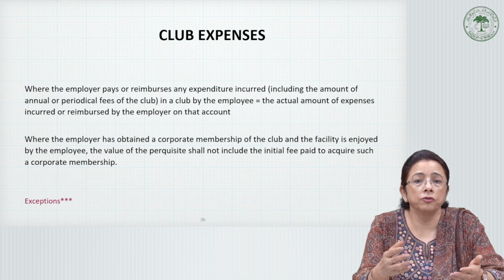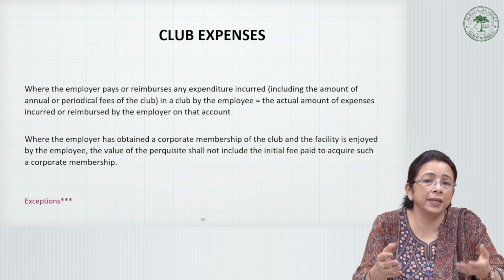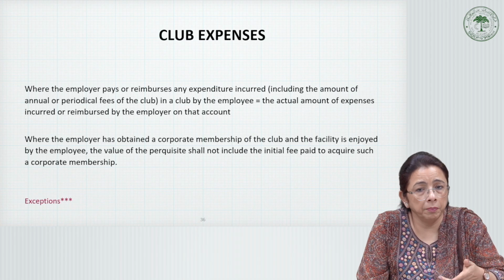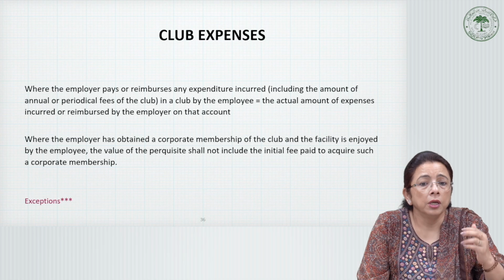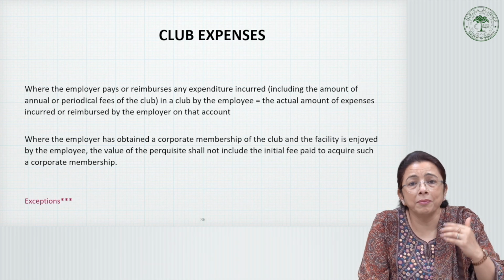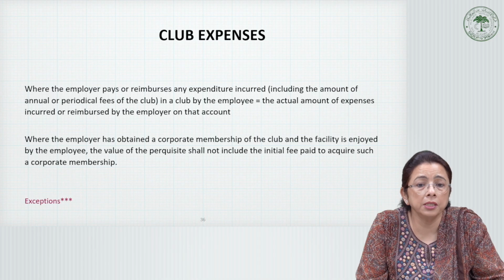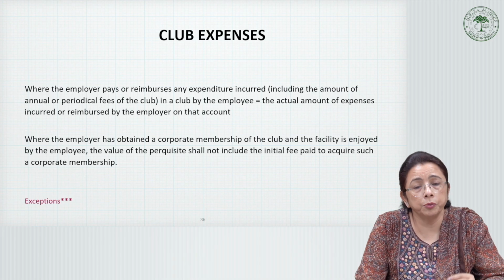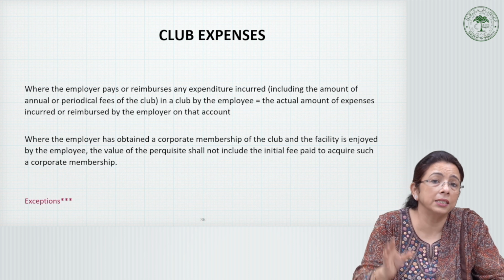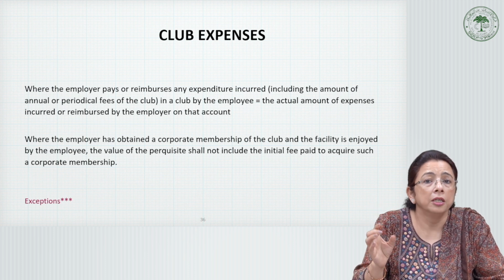For example, one floor of the office complex is assigned for a gym, or a sports complex is developed on that floor, just for the physical and mental health of the employees. Then it is provided uniformly to all. It is not an individual benefit. In that case, again, it will be an exempted perquisite.